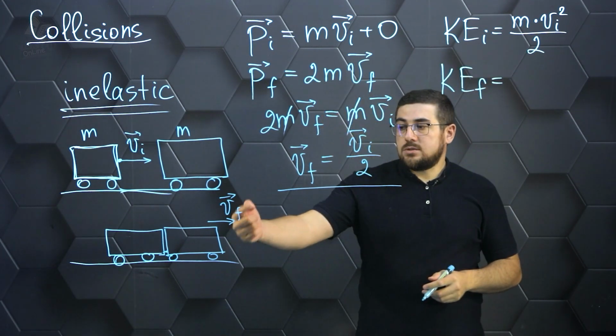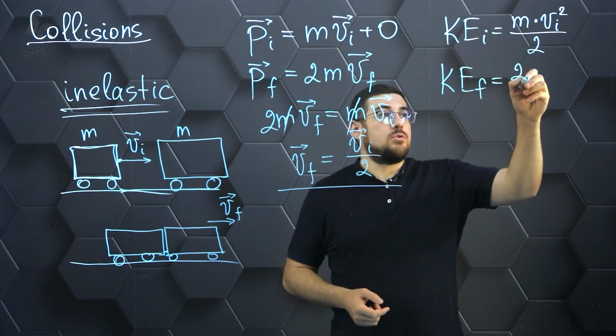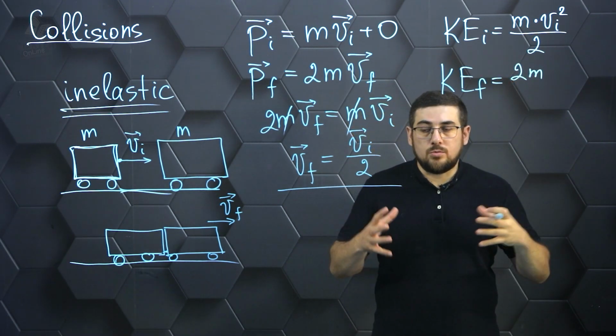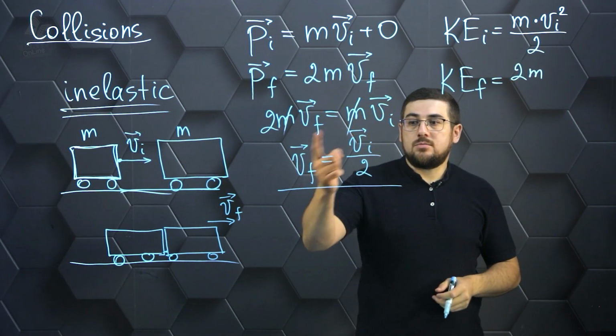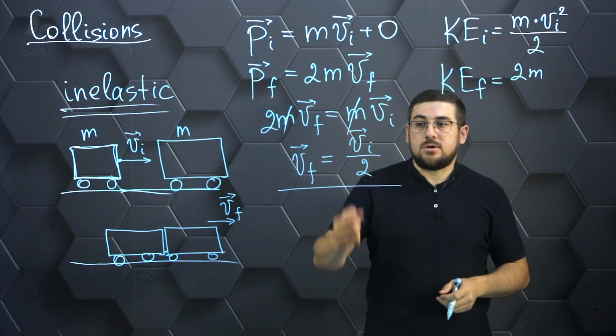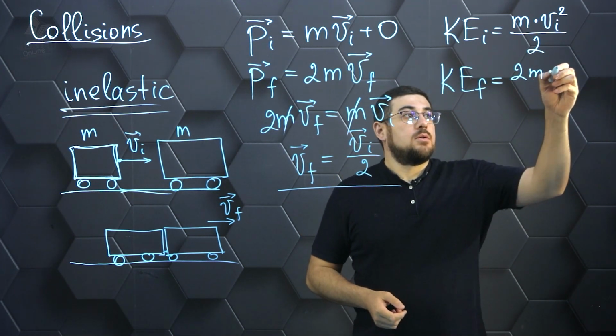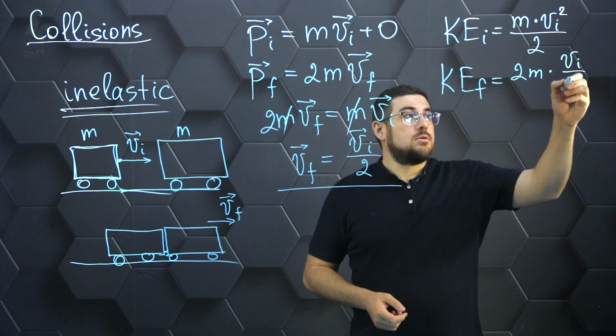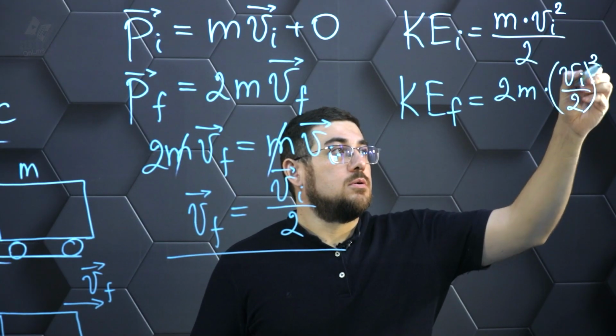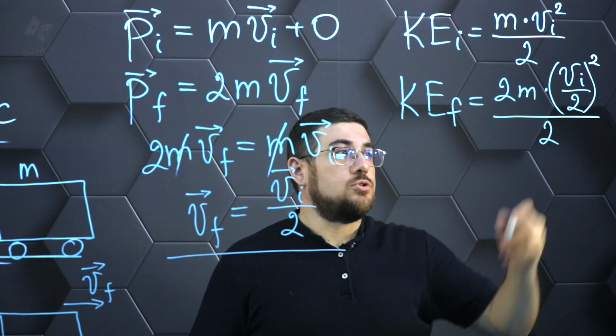We see that we have both cars moving now, so we calculate the total mass of this system. And we know the total velocity of the system. It's half the initial velocity. So we have to multiply by half of that velocity, square that, and then divide that by 2.